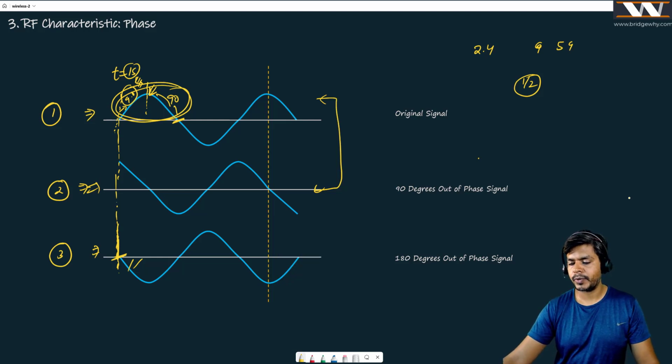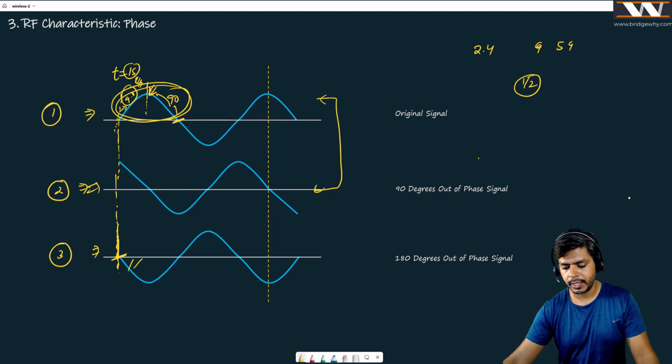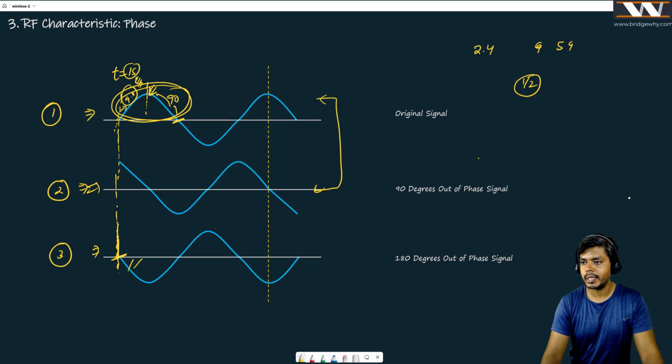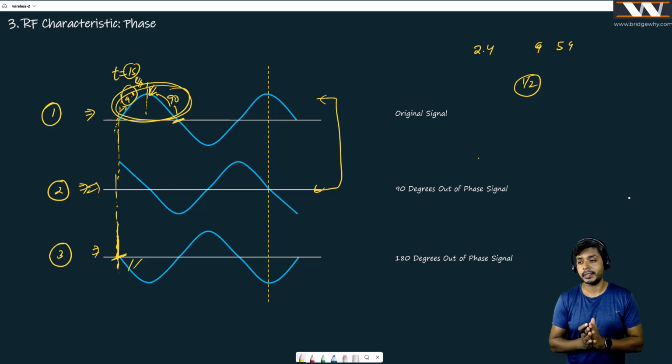Only amplitude, frequency, wavelength, and other things, right? But if you want to understand the coverage, we need to understand the antenna patterns also. We need to understand how vectors like refraction, reflection, diffraction, and so many other things work, which we are going to cover in tomorrow's class. Believe me, after two classes, all these concepts are going to be absolutely clear. Then on what basis we are going to define the coverage of an access point. But at this point, we do not have enough information, Mr. Gautam.